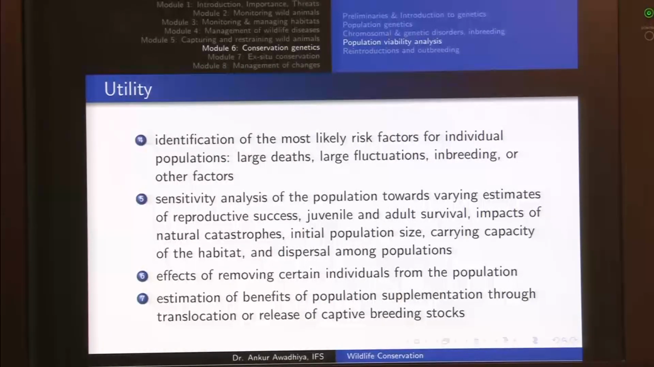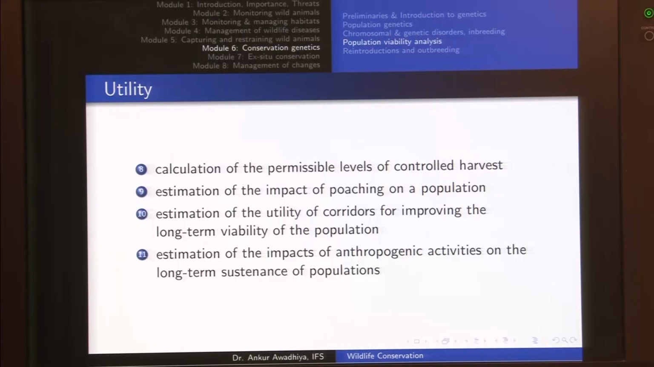Also effects of removing certain individuals from the population, that is, here we are asking what is the impact of poaching or culling of the population of different ages and different sexes, and estimation of the benefits of population supplementation through translocation or release of captive breeding stocks. So if we are doing any supplementation, so we are bringing in tigers from some other reserve into our reserve, how is that going to help our reserve is something that we can ask with this simulation.